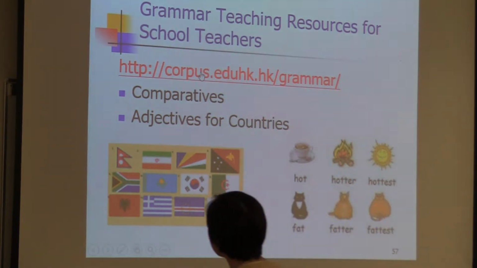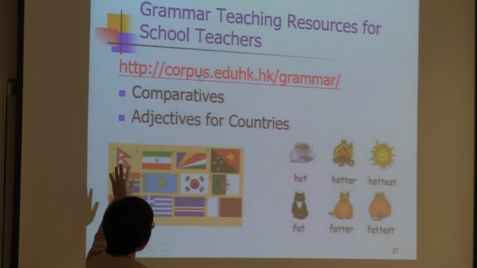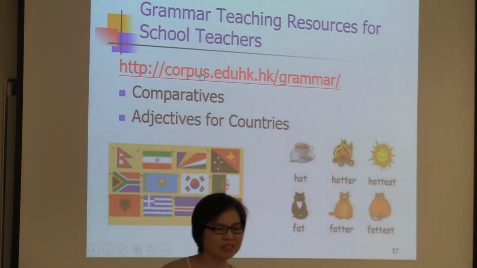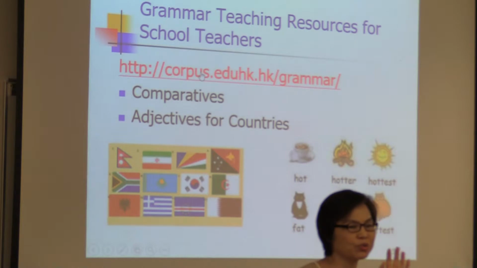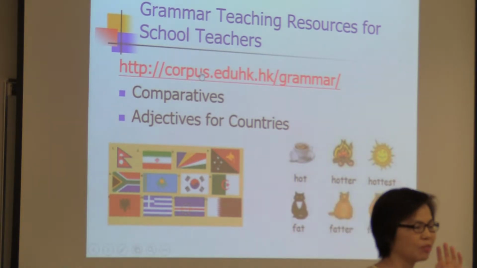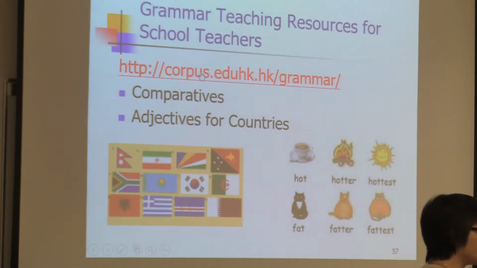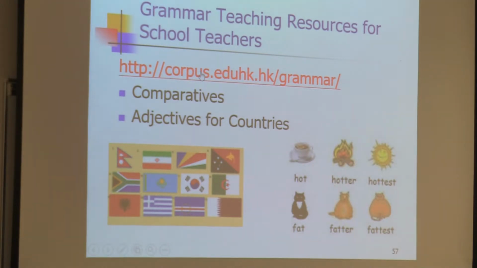So for this topic, adjectives for countries, the group of students has designed 2 different lesson plans for the junior primary and senior primary. For one level, it is about food courts. He's asking them to design a food court.